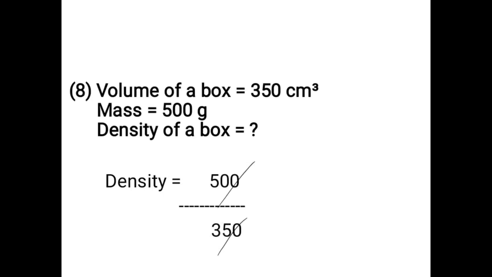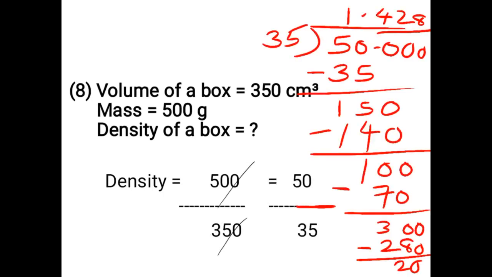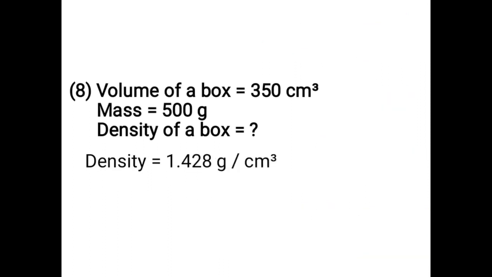I have already divided here. When you divide 50 by 35, you get the quotient 1.428. That means density of a box is equal to 1.428 gram per cubic centimeter.